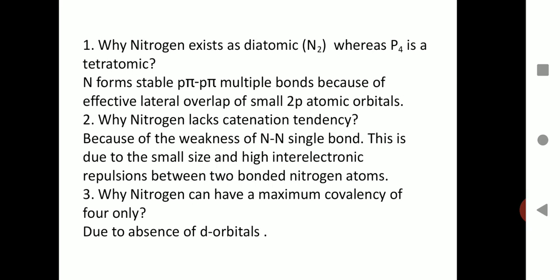Then why can nitrogen have a maximum covalency of 4 only? Why can it not show a covalency beyond 4? The reason is the absence of d orbitals. It has only 4 orbitals in its valence shell, that is the second shell, one being the 2s orbital and the other 3 being the 2p orbitals. So a total of 4 orbitals can contribute towards the formation of 4 covalent bonds at the maximum. Hence it can show a maximum covalency of 4 only.